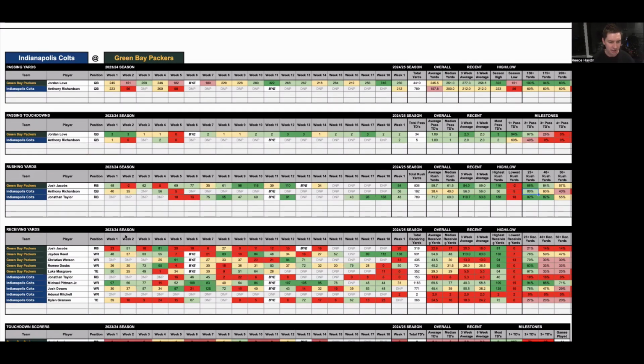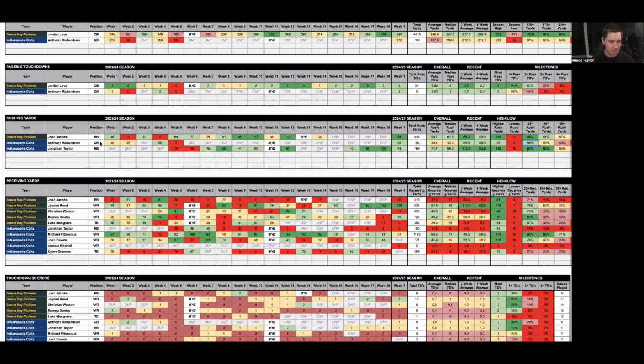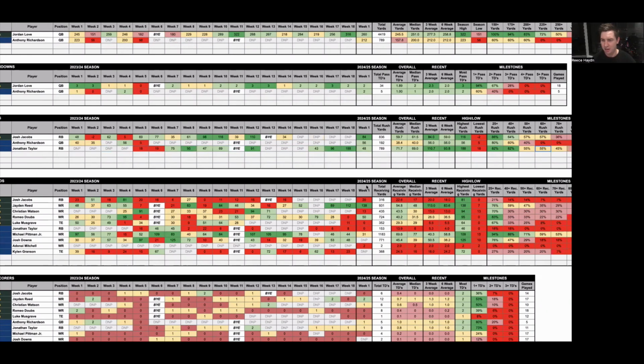And then Jonathan Taylor to get 60 plus rushing yards. We'll come back up here. And he had 48 in week 1, but this is definitely a much easier matchup. 60 plus he's hit in 55% of games over the past year.